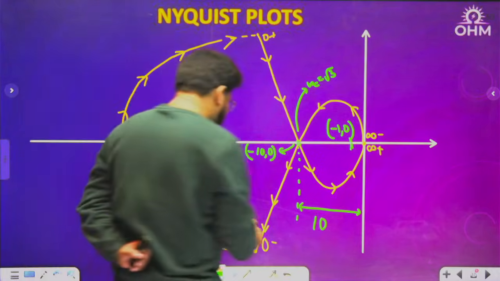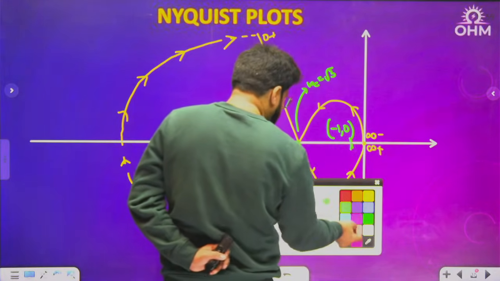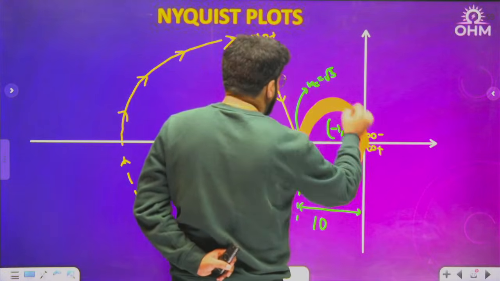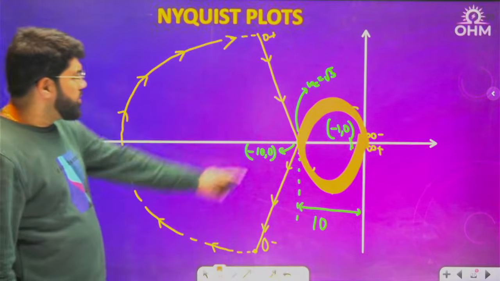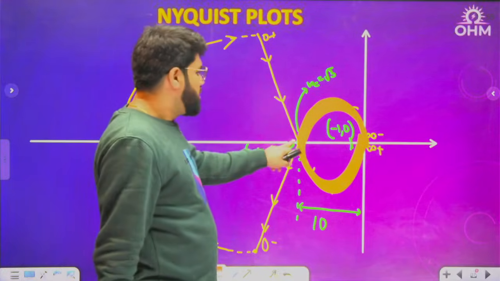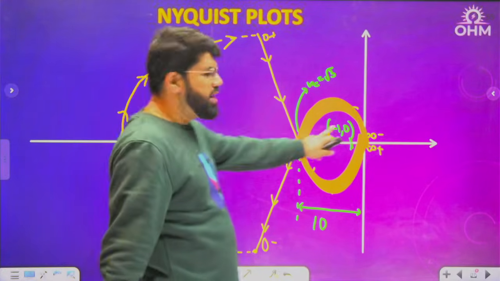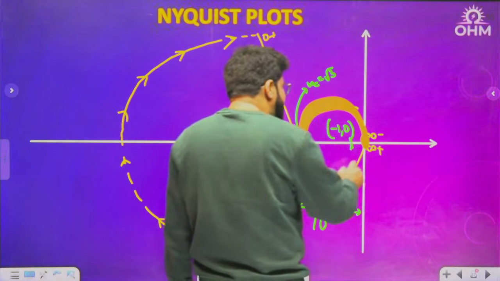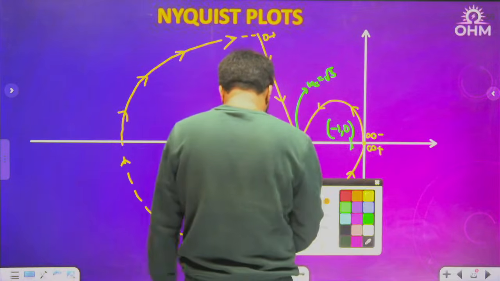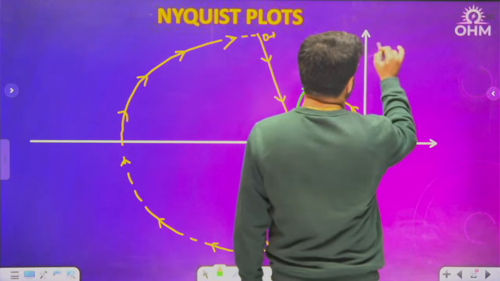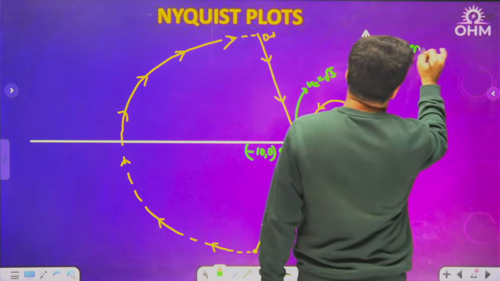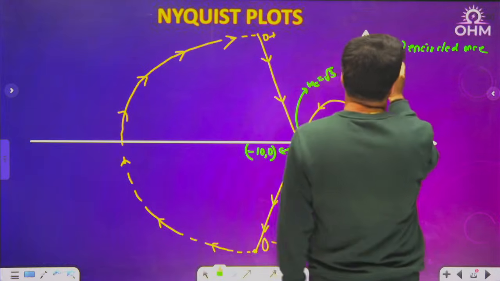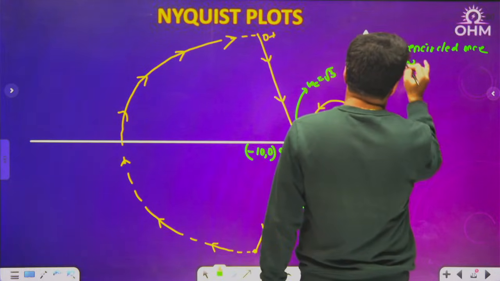How many times is it encircled? See here. It is encircled only once. It is encircled only by the inner loop. The outer loop, from minus 10 to minus infinity, will not include the minus 1 point. So it is encircled once. In which direction? This is anti-clockwise. So minus 1, 0 is encircled only once, and that too in the anti-clockwise sense.